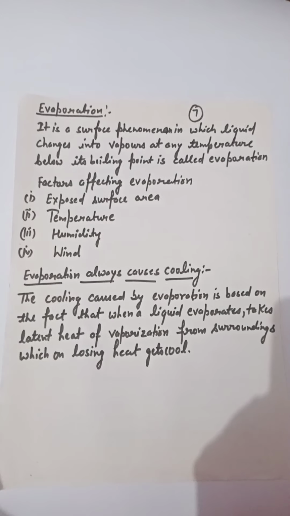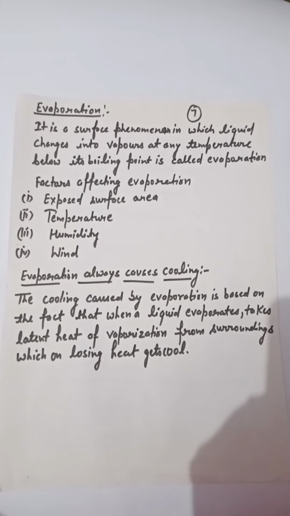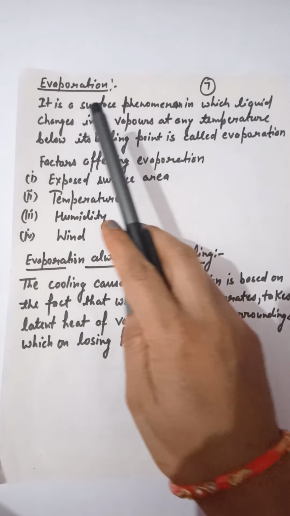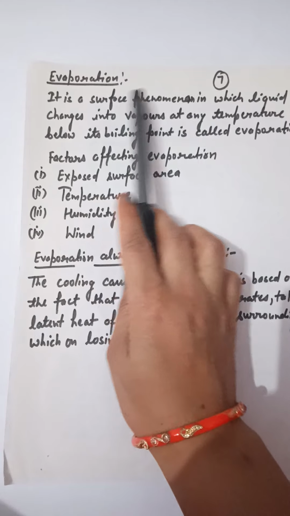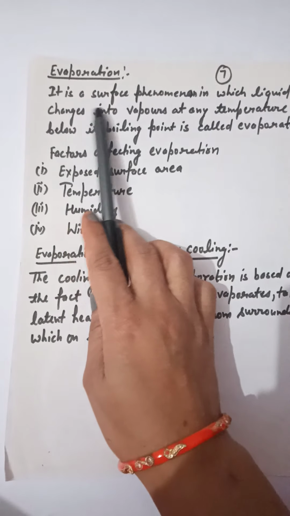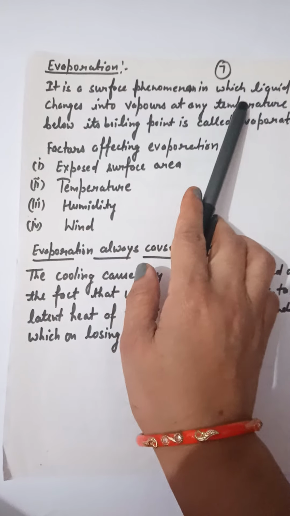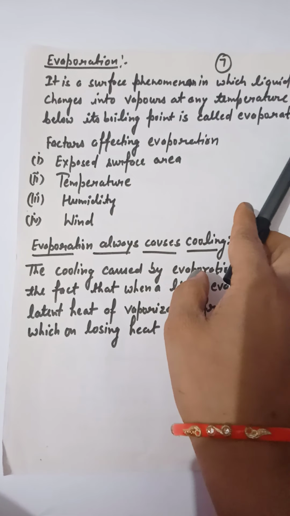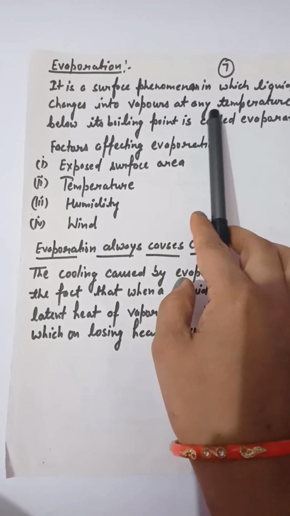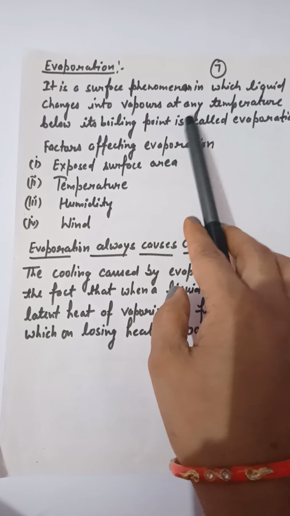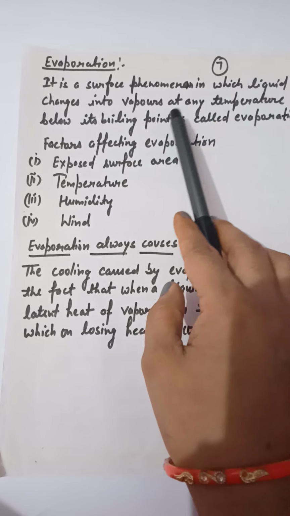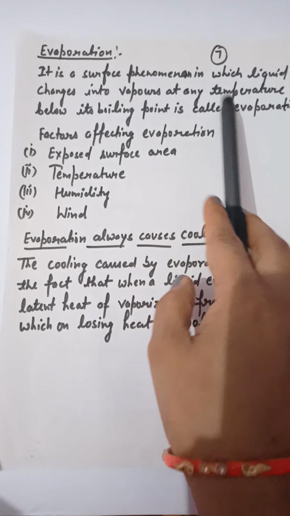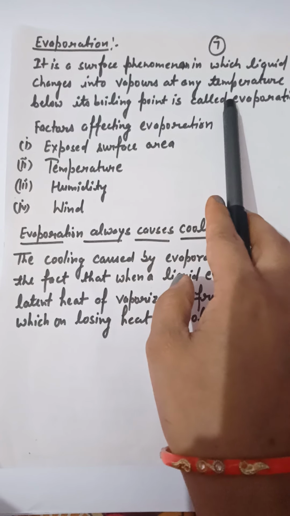Now the next is, what do you mean by evaporation? Simply, the definition of evaporation is, it is a surface phenomenon in which liquid changes into vapors at any temperature below its boiling point. Evaporation is the surface phenomenon which takes place below its boiling point, that is below 100 degrees Celsius.